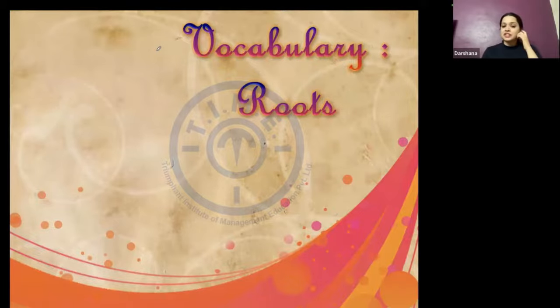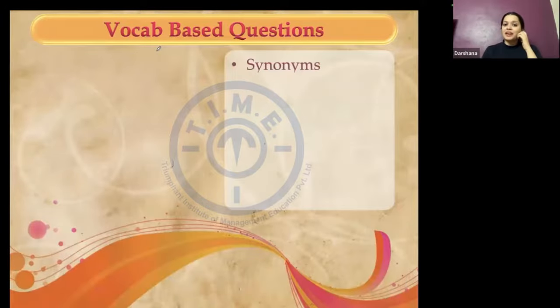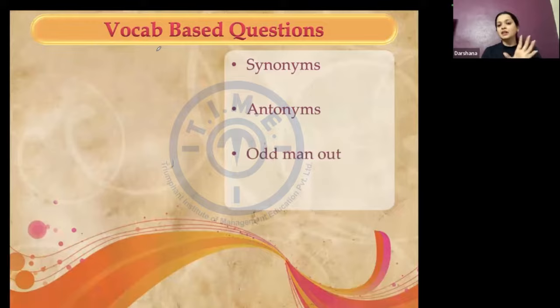Now, what are root words? Essentially, let's see that first. When I say root words, these are the questions, first of all, that vocab-based questions are going to test me on. Now, consider a set of questions on synonyms, let's say. I will have a head word given to me, and then 5 options. I have to identify the answer for the given word, in the sense that I have to give the meaning of the word. When I say synonym, it's a meaning. When I say antonym, it's the opposite word.